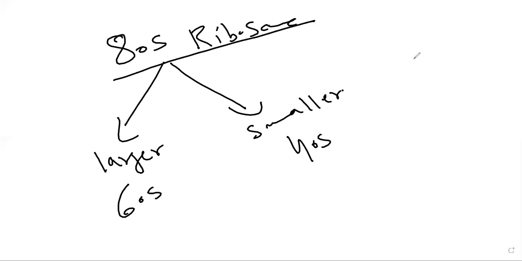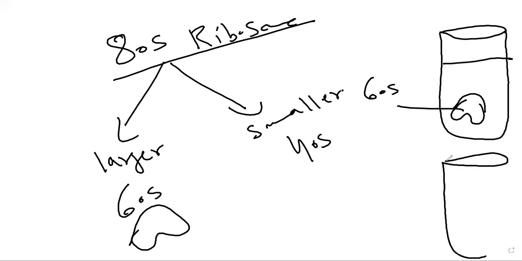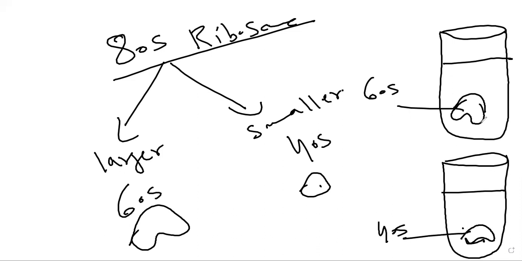In the same way, when you centrifuge the larger subunit, it will settle down at the rate of 60S, and when you centrifuge the smaller subunit, it will sediment at the rate of 40S.